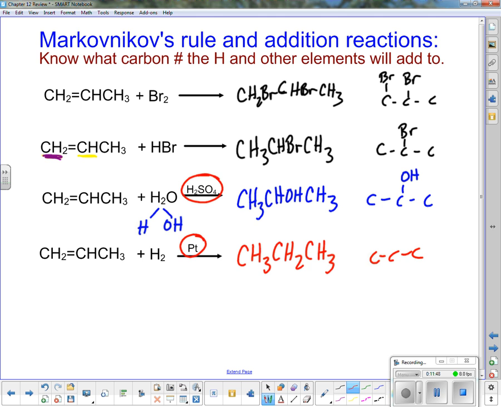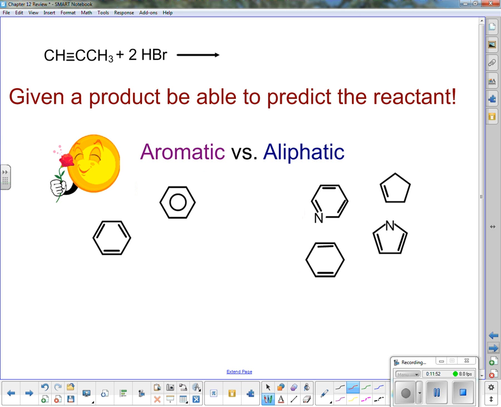Fairly easy. If you have any problems with this, make sure you come and see me. Now we can also do addition reactions when we have triple bonds, but we just need twice as much stuff. Or we can do it when we have more than one double bond. We just need more stuff. So as long as we get more stuff, we can just add it in.